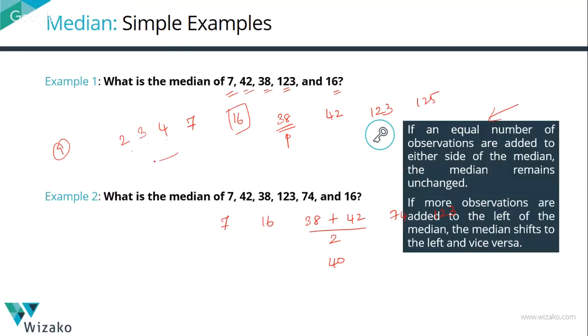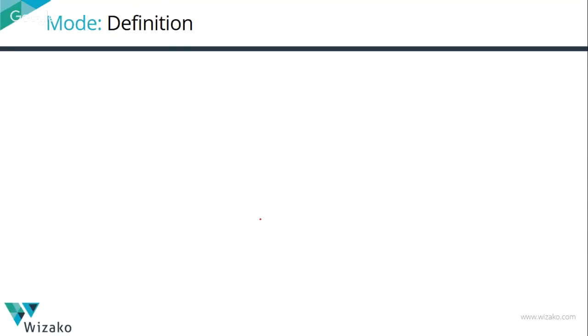We added more elements to the left-hand side of the median. Therefore, the median shifted to the left. If you add more elements to the right-hand side of the median, it will shift to the right. Keep these perspectives; again, they will help you when running through a calculation. Have this perspective about whether the median is going to shift to the left or to the right. Let's look at mode, the definition of mode.